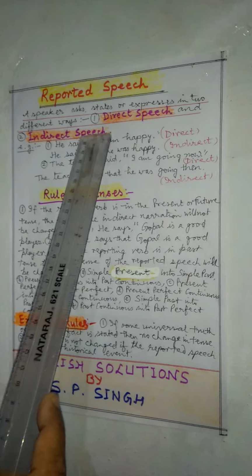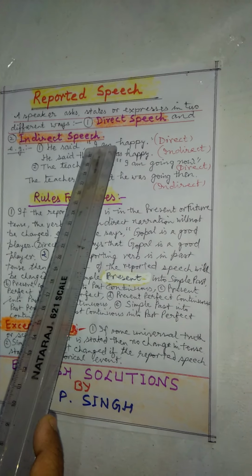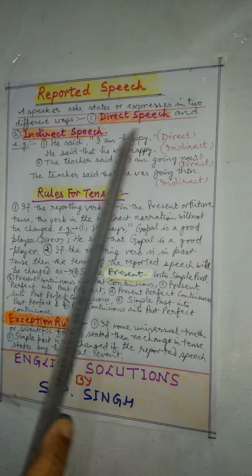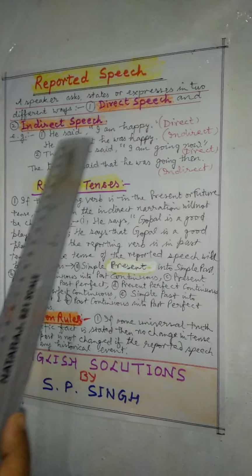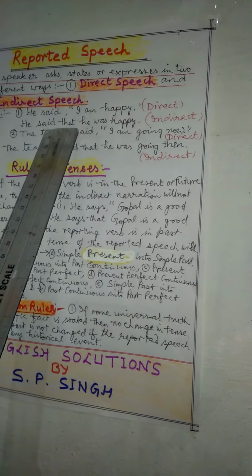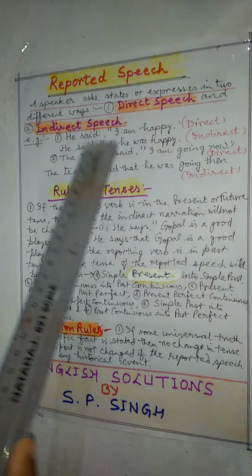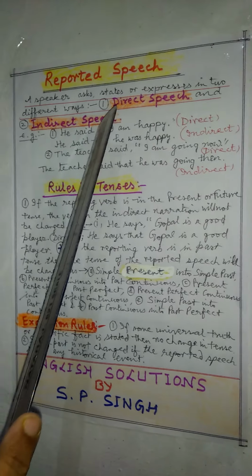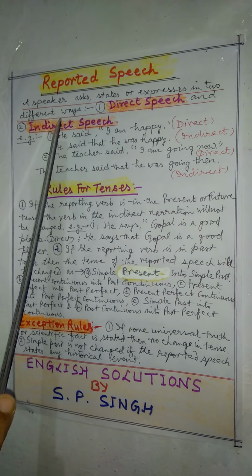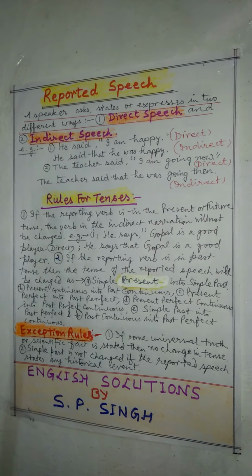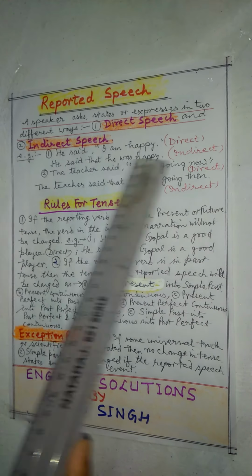So we are not using any type of inverted commas. Some examples: he said, "I am happy." This is direct speech because the exact words are put under the inverted commas. If we change the narration, it will become, he said that he was happy. In statements we use that. The speech before the inverted comma is known as the reporting speech, and the speech inside the commas is reported speech. So these must be in agreement.